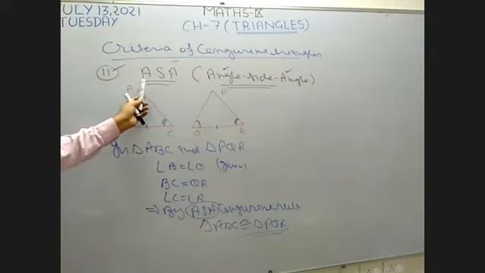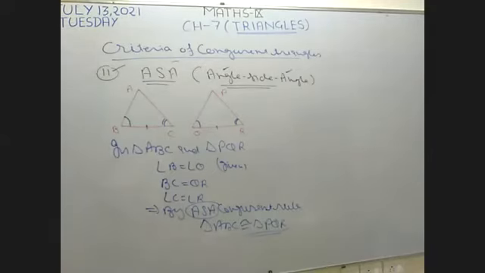Right? The third criteria is angle, angle, side. Understood from here, okay, beta. What about the others? I want to ask from Rhythm. Rhythm, open your mic, beta. Rhythm. Anshika Sharma, I want to ask from Anshika Sharma. Anshika. Good morning, sir. Good morning. Is it clear, beta? Yes, sir, it's clear.